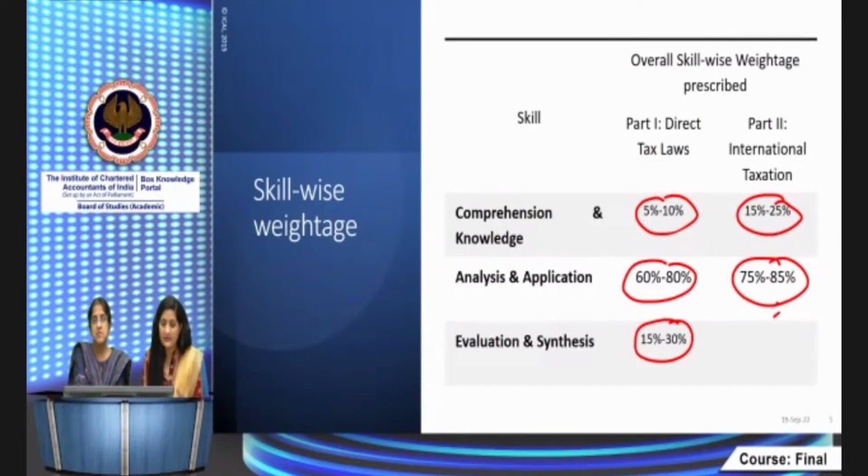And in this session, our main focus is on the major amendments which are being made by the Finance Act 21, and the important concepts which are usually being tested in the examination. These things we are going to cover in our session. You will come to know in our later session. One thing is how to improve your analytical skills.